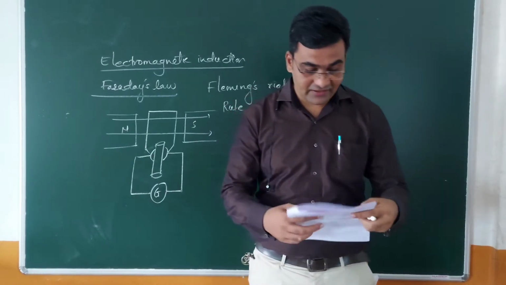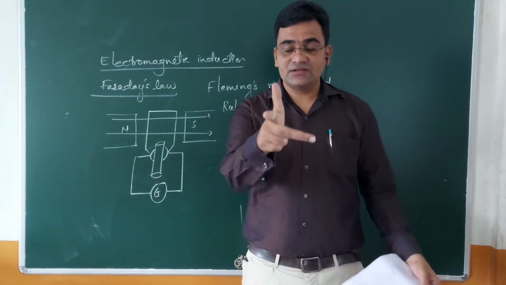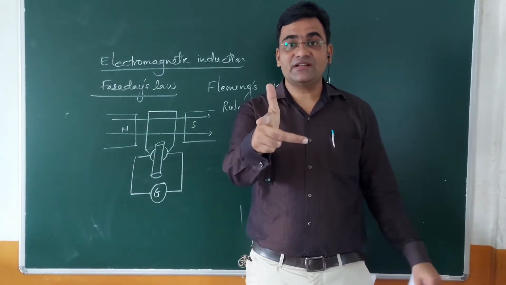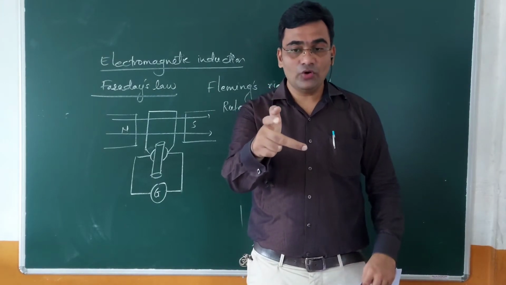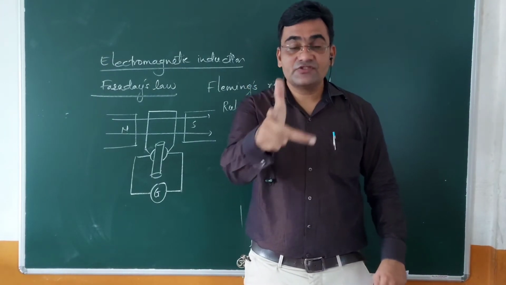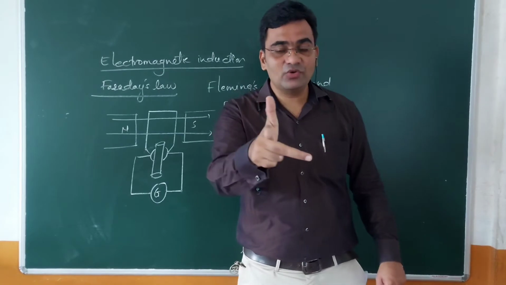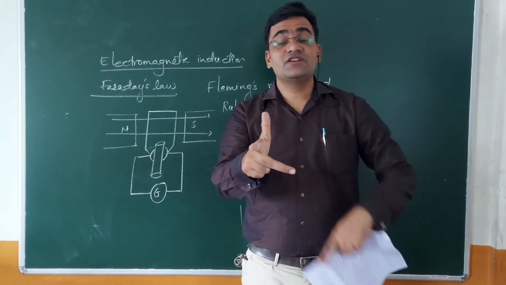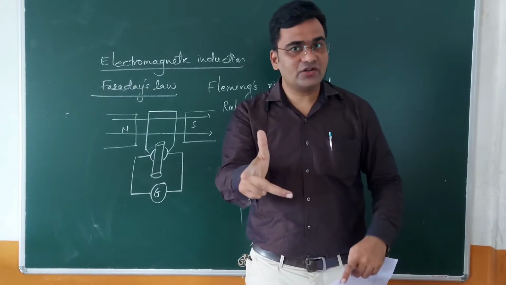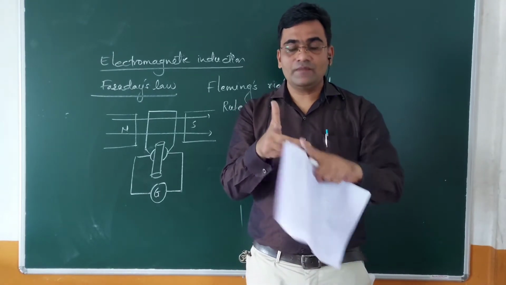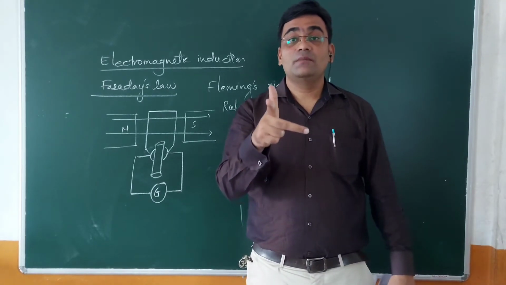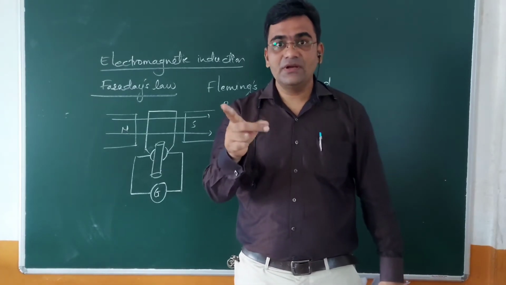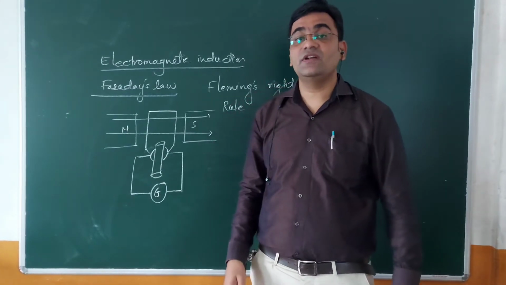What is Fleming's right hand rule? If you stretch three fingers of your right hand, the thumb, forefinger and middle finger, such that they are mutually perpendicular to each other: the thumb gives the direction of motion, or force acting on the conductor, the forefinger gives the direction of the magnetic field, then the middle finger gives the direction of induced current.